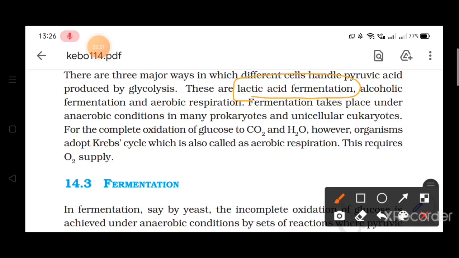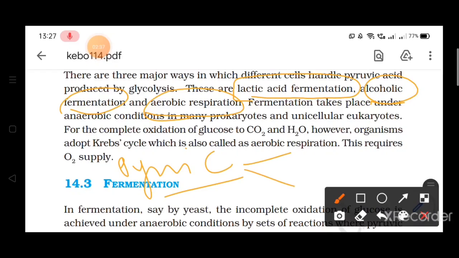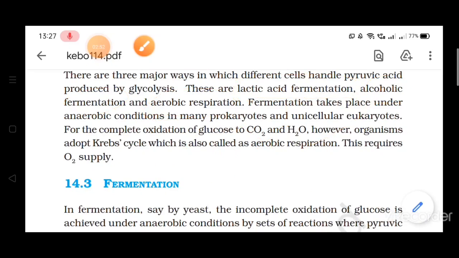Now the second is that this pyruvic acid may get converted into alcohol, that is alcoholic fermentation. And the third is aerobic respiration. It means the pyruvate which has been produced from glucose may form these three products depending upon the situation. First, it may form lactic acid, second, it may form alcohol, and third, aerobic respiration takes place.